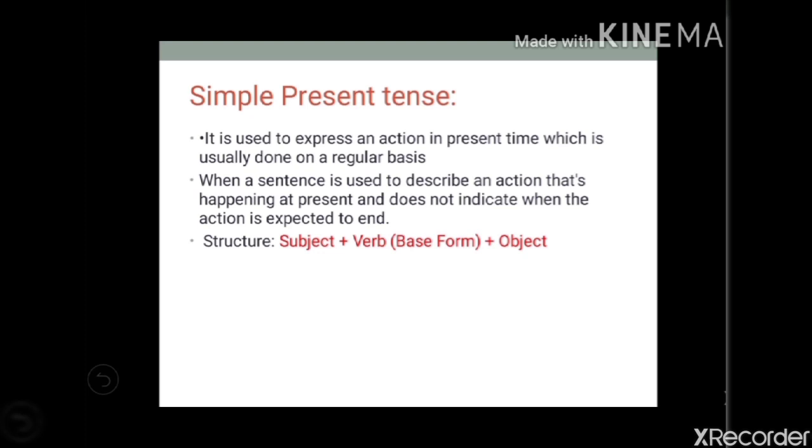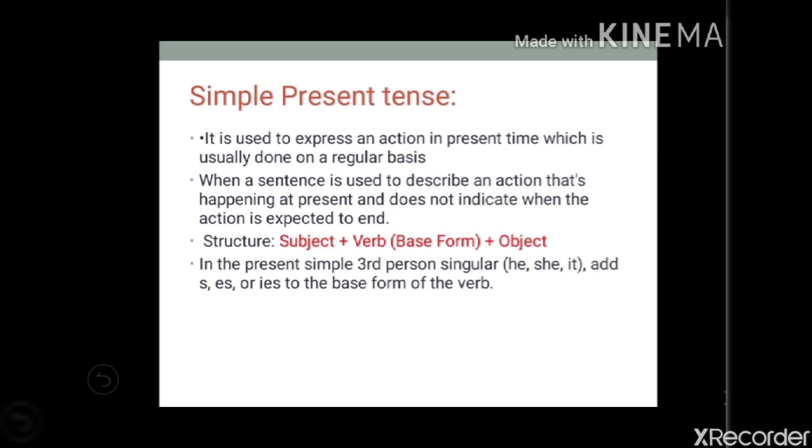The structure of simple present tense is very simple. First take the subject. In my basics video, you know the meaning of subject. So, subject plus verb, and the verb should be in V1 form or base form, plus object. Remember that if the subject is third person singular, he, she or it, add s or es or ies to the base form of the verb.